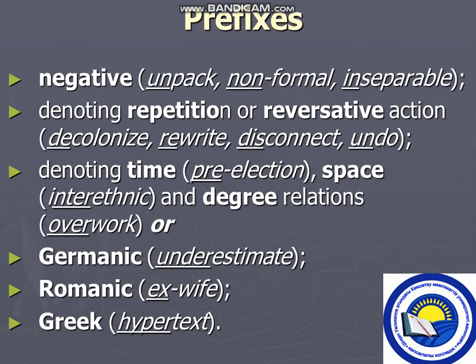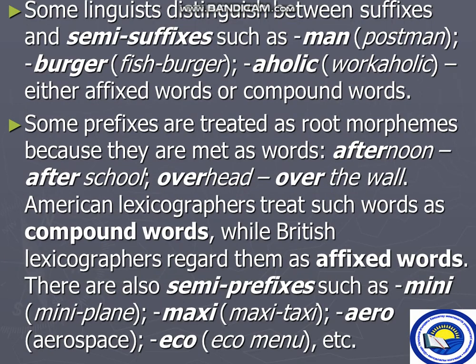Prefixes. Negative, for example unpack, non-formal, inseparable; denoting repetition and reversative actions, decolonize, for example; denoting time, pre-election; space, inter-ethnic; and degree, relations, overwork; or Germanic, Romanic, Greek.